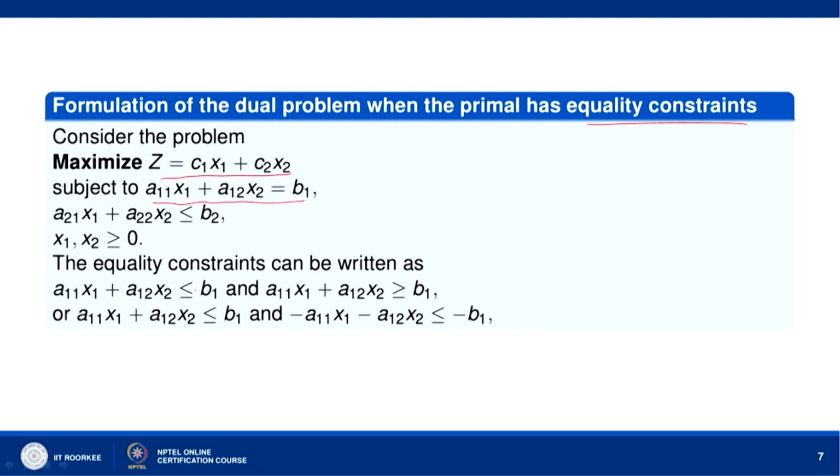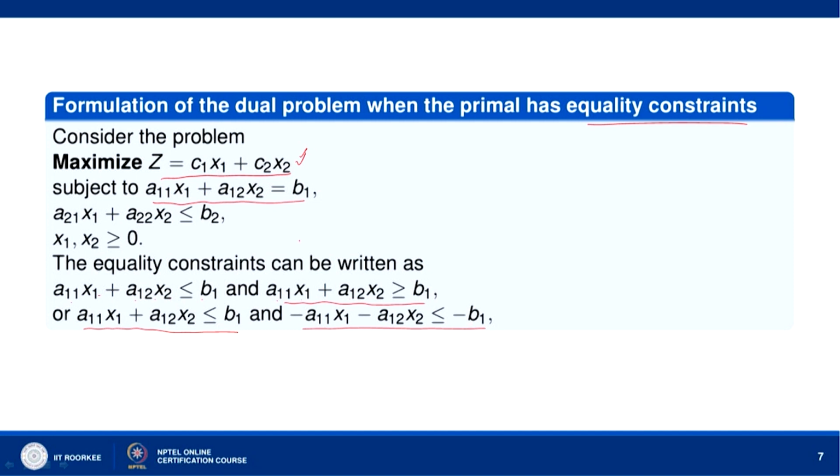Okay. So, what we will do is the equality constraint a11x1 plus a12x2 equal to b1 can be written as a11x1 plus a12x2 less than or equal to b1 and a11x1 plus a12x2 greater than or equal to b1. Since the problem is of maximization, all the constraints should be of less than or equal to type. So, the first constraint will be a11x1 plus a12x2 less than or equal to b1. The second constraint will be converted into less than or equal to type and we will write it as minus a11x1 minus a12x2 less than or equal to minus b1.